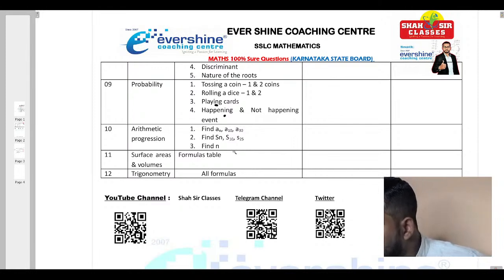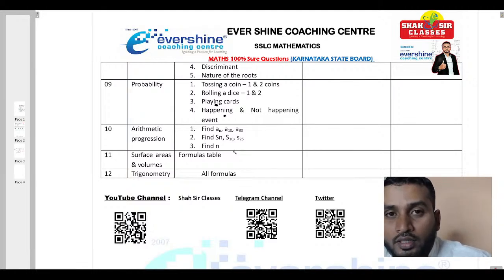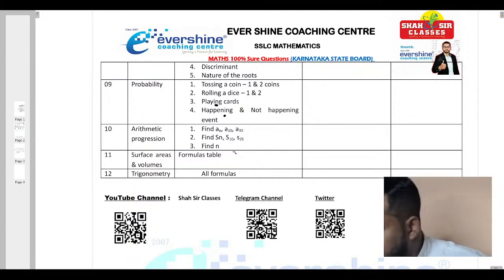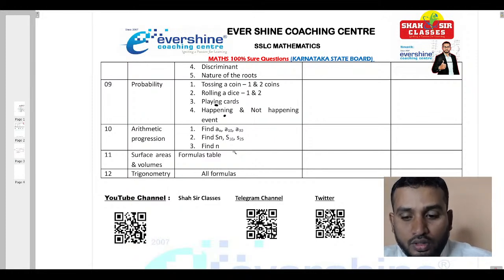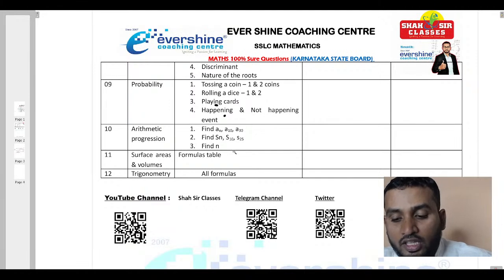Is this clear? Everyone till here, did you understand, children? So, these are the key points where you need to practice. In case you are practicing these key points, that is more than sufficient to clear this year's board exam. These are the key points, key areas. And now after this slide, the next slide I will be showing you the important questions related to these key points, which I have explained to you now.